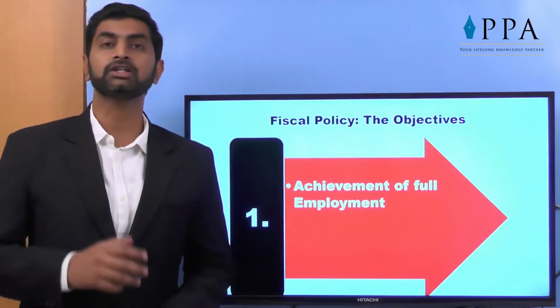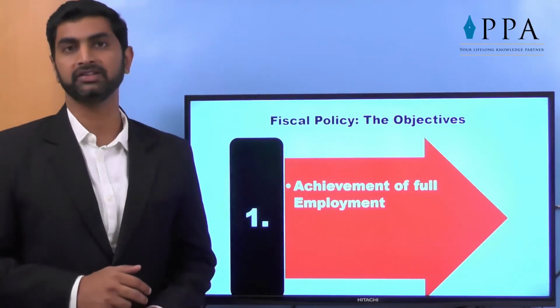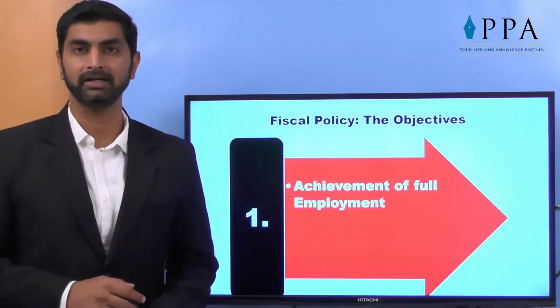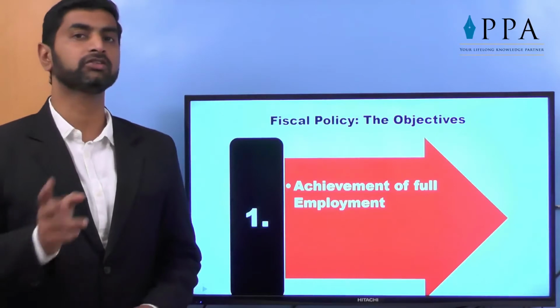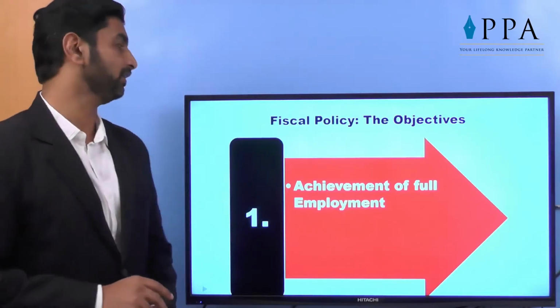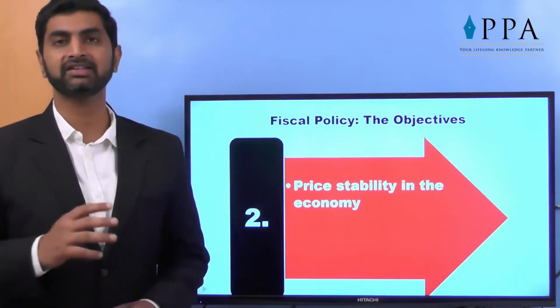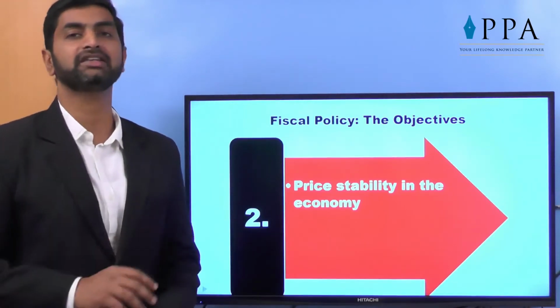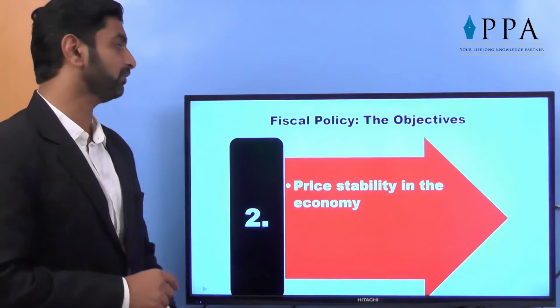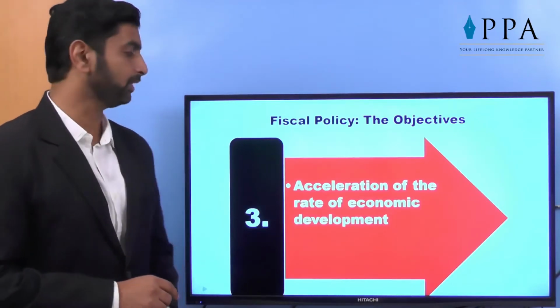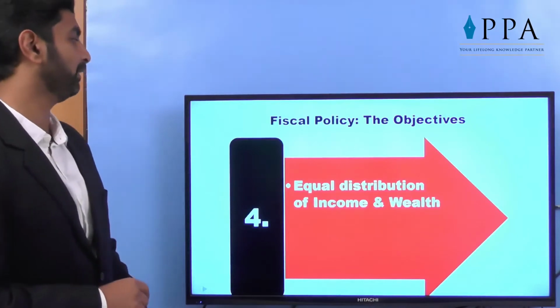Now next comes, what are the objectives of having a good fiscal policy? The first objective is achievement of full employment, not only of human resources but also of all the resources available in our economy. Price stability: a country having stable prices is assumed to be a stable country and a good market, so that becomes the second objective. Acceleration, that is increase of economic growth as well as economic development.